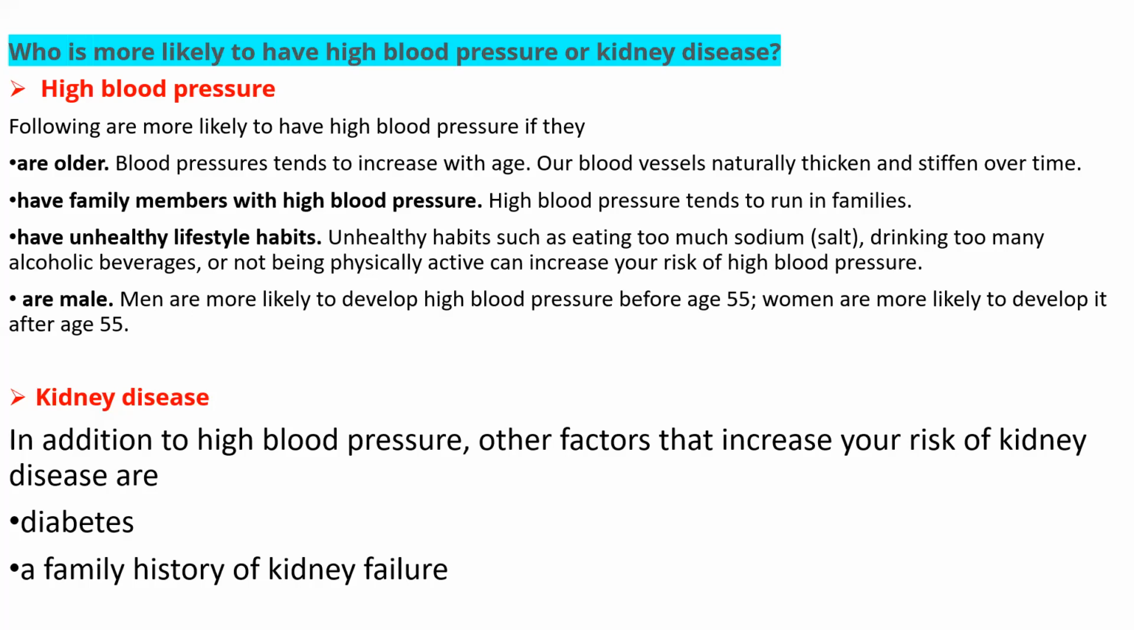Okay, kidney disease. So let us see kidney disease. In addition to high blood pressure, other factors that increase your risk of kidney disease are diabetes and a family history of kidney failure. Along with high blood pressure, there are certain other factors that increase your risk of kidney disease. If you are a diabetic patient, there is an increased chance of developing high blood pressure. So you can have a kidney disease which is associated with diabetes.